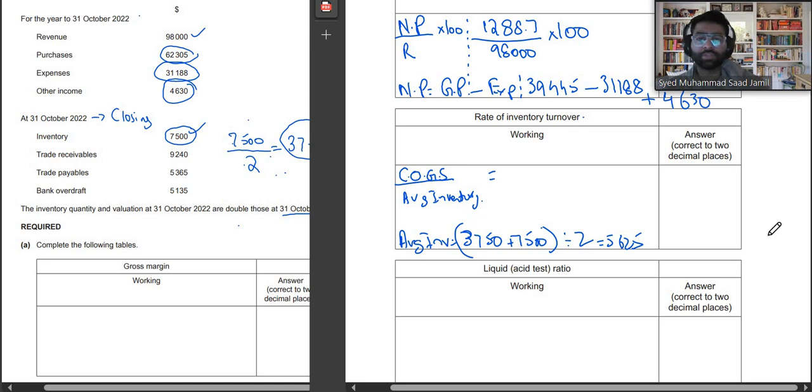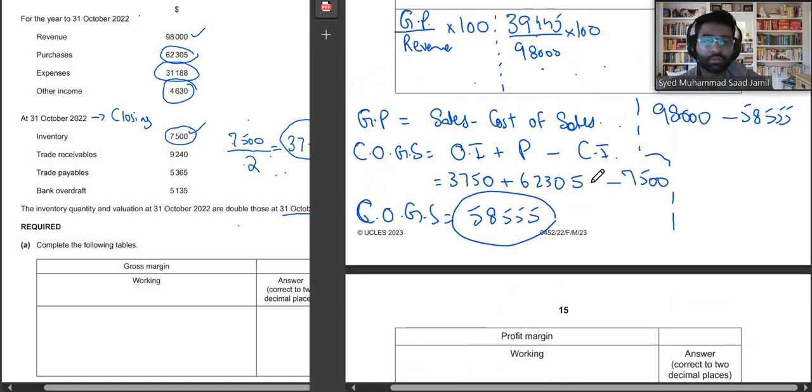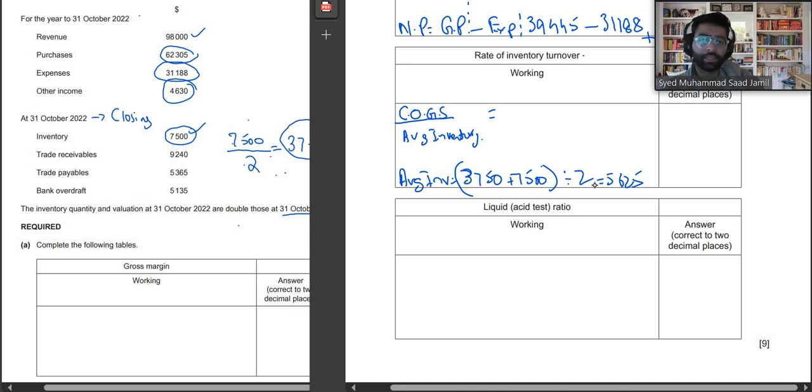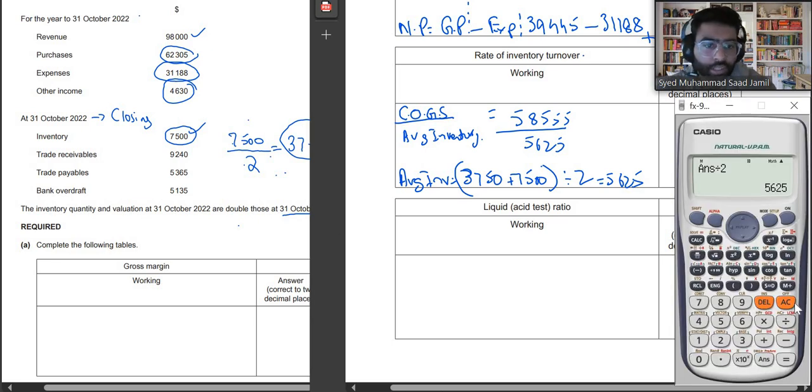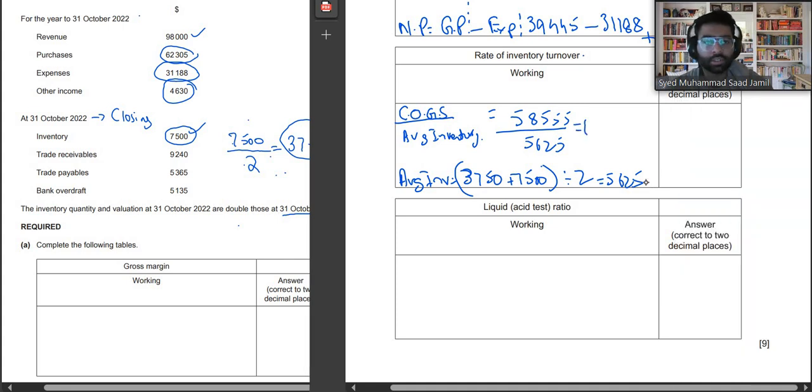So cost of sales is basically how much? 58555 divided by your average inventory, which is 5625. Okay, let us do it in the calculator. 58555 divided by 5625 is 10.409. Since you have to write it to two decimal places, this will become 10.41. Alright.